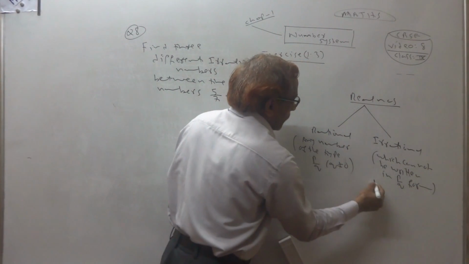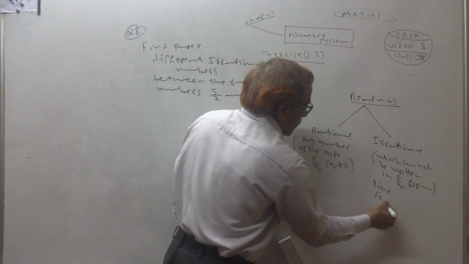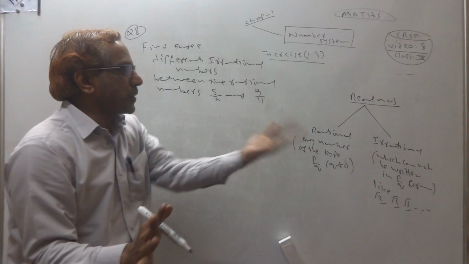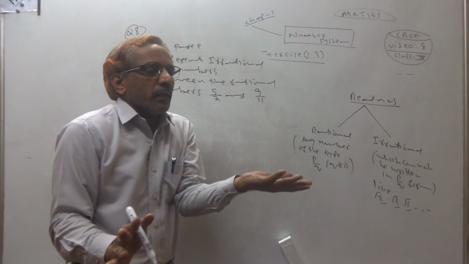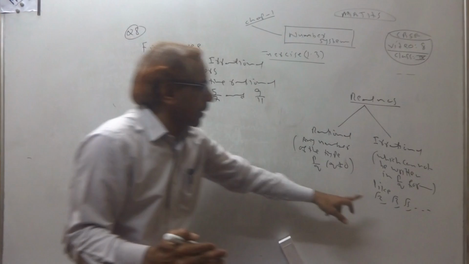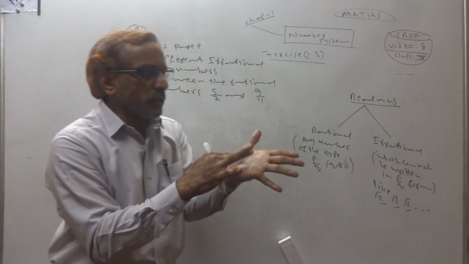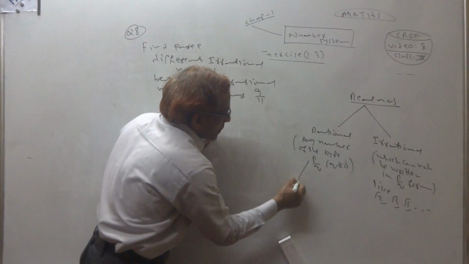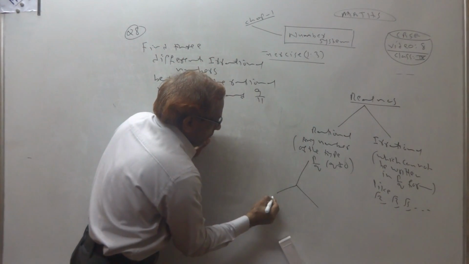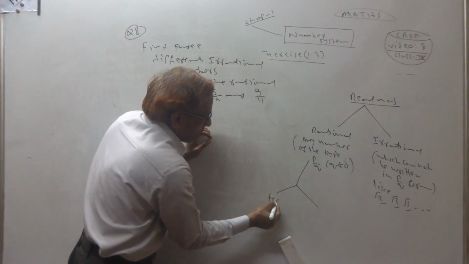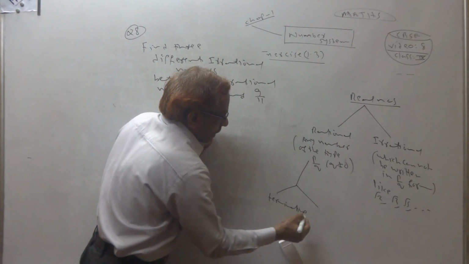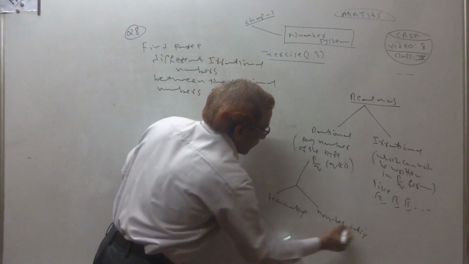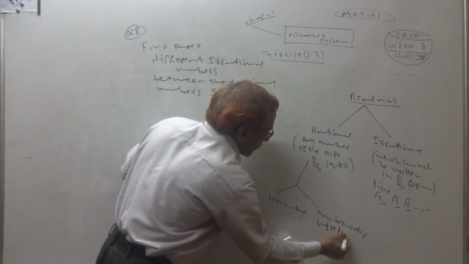So what are irrational numbers? Root 2, root 3, root 5, root 7, root 11, cube roots, fourth roots, all root numbers which have no perfect value. These are irrational numbers. Rational numbers have two types: terminating decimal and non-terminating but repeating.